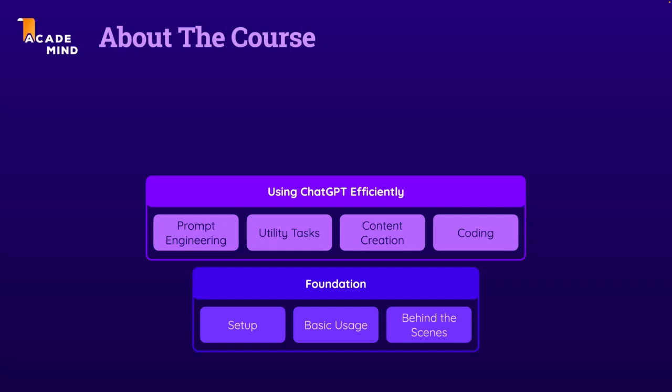You will learn how to use it for content creation, like creating blog posts or tweets, social media posts, video scripts, and much more. And you will also learn how to use it for coding, both with and without programming experience. You will learn how you can use ChatGPT to generate code and build programs, even if you don't know anything about programming and coding. And you will also learn how you can use existing coding skills you might have, if you do have them, to boost your productivity as a developer. So as mentioned, this course really is for everyone.